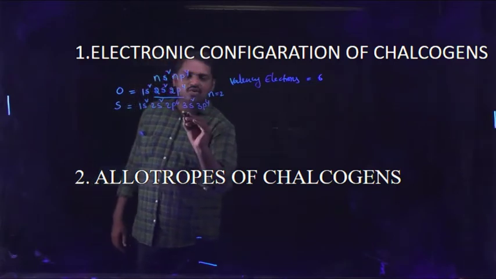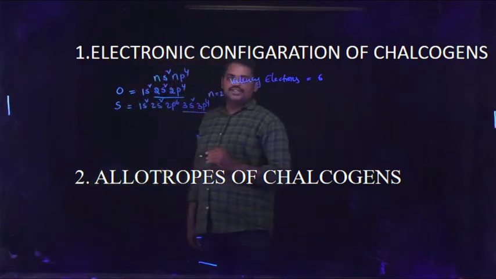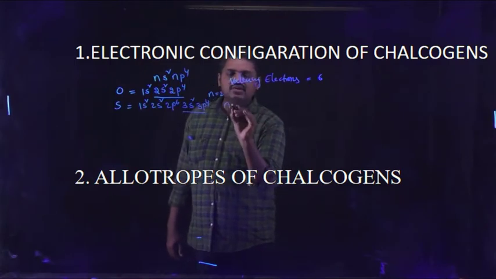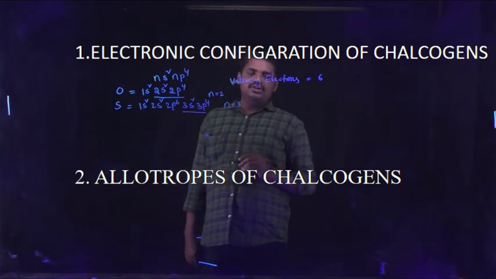This is the outermost shell electron configuration, with n equal to 3.